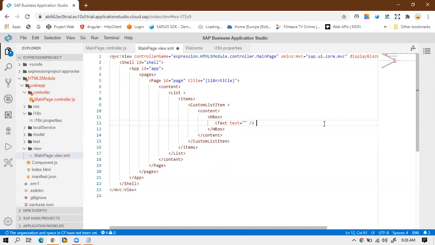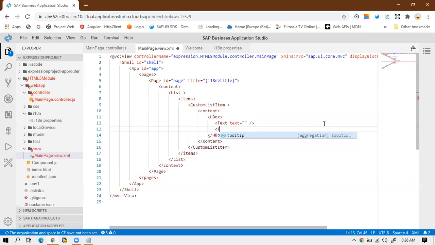and after that I have to also display another text control. So I will take two text controls.